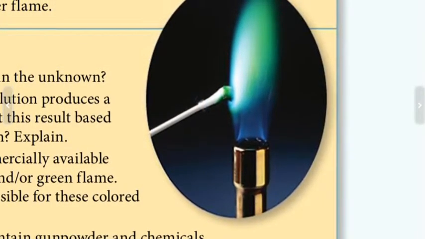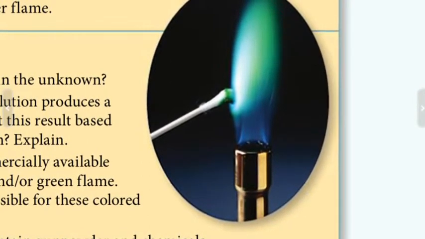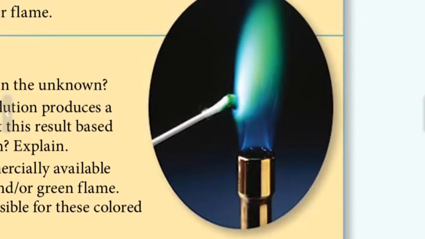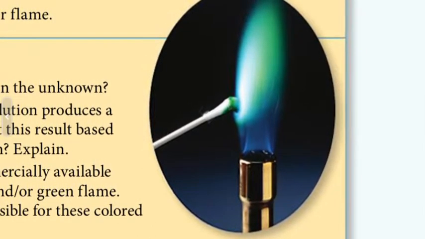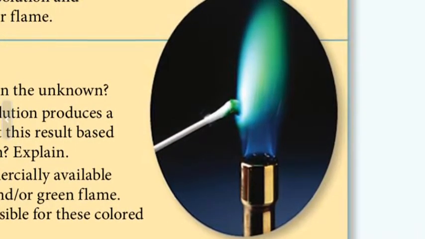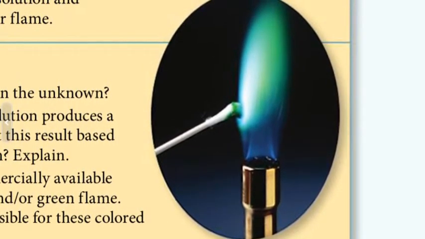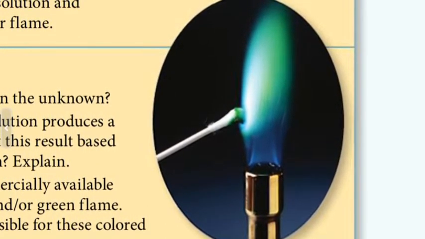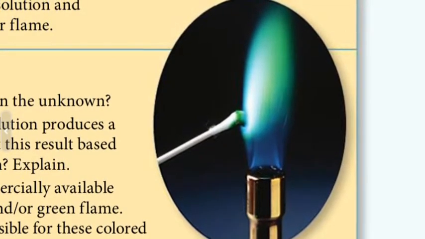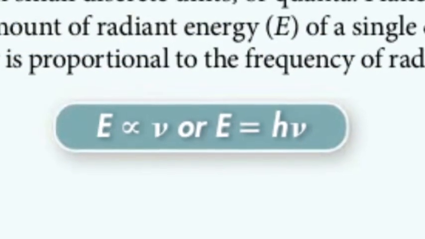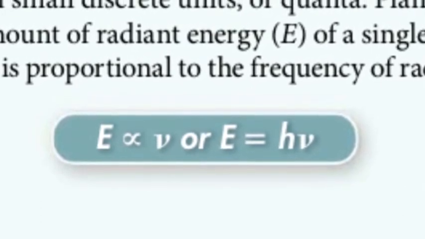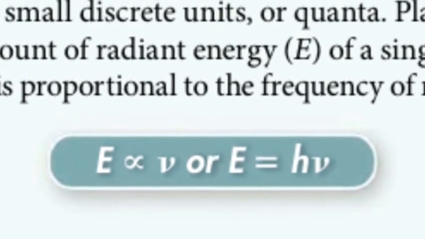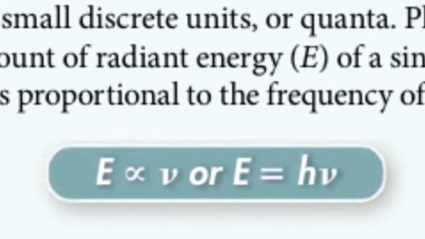The quantum concept and photons. The atomic emission spectrum of an element should be continuous. In the 1900s, Max Planck was trying to explain the color change of an object when it is heated: black, red, yellow, and white as it gets hotter. He discovered that he could explain the change by assuming that energy changes in small discrete units, or quanta. The constant that has a value of 6.626 times 10 to the negative 34th joule-seconds is called Planck's constant. A small energy change involves low-frequency radiation. A large energy change involves high-frequency radiation.